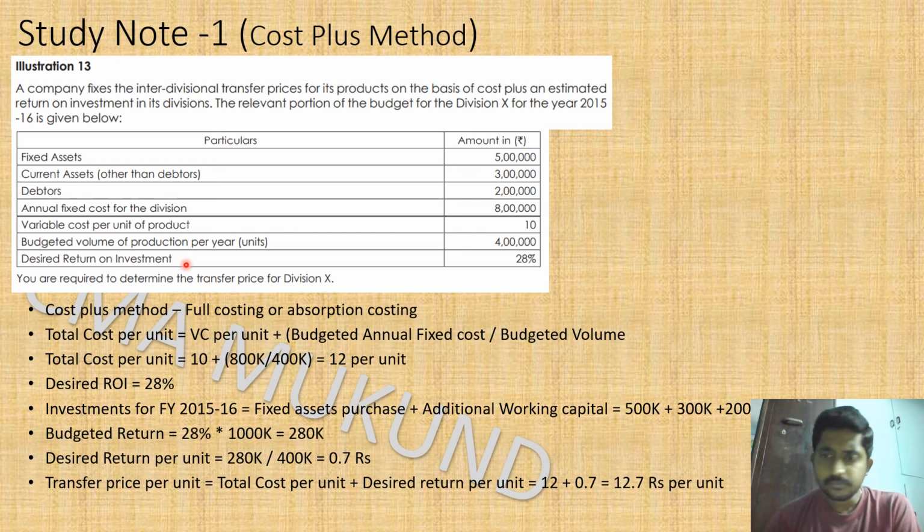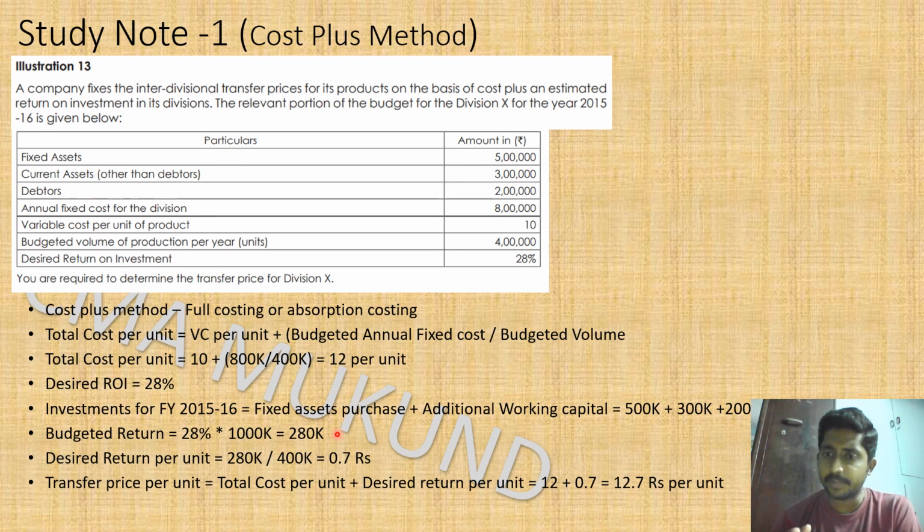Desired rate of return is 28%. So desired ROI is 28%. ROI is return on investment. What is the investment? As we already discussed, 10 lakh is the investment. So 28% of 10 lakhs is 2.8 lakhs, which is the budgeted return. So we have to fix the transfer price.